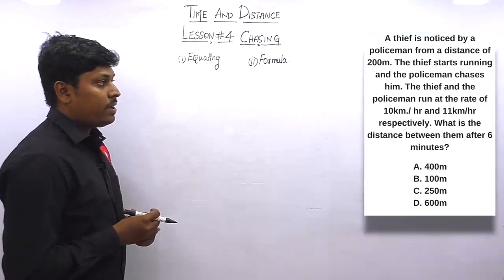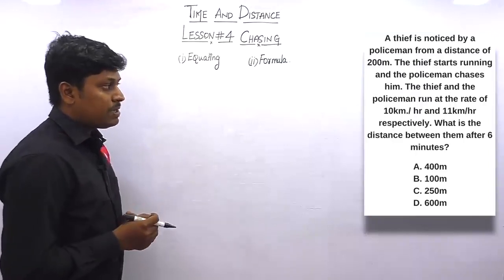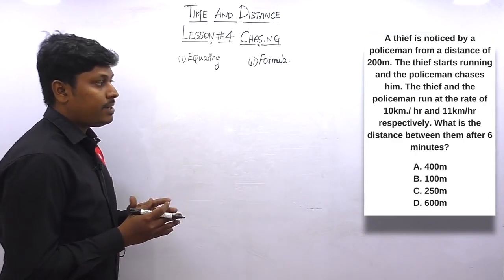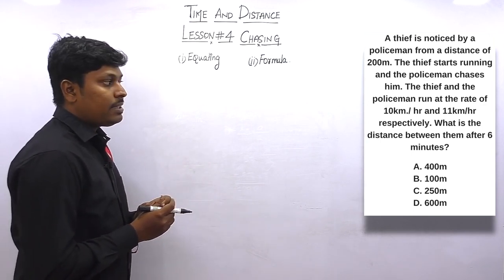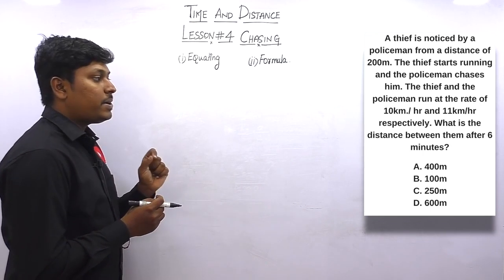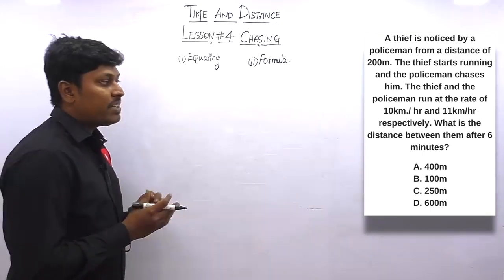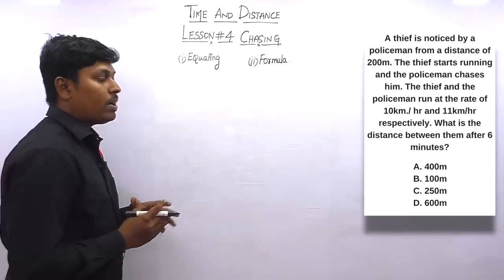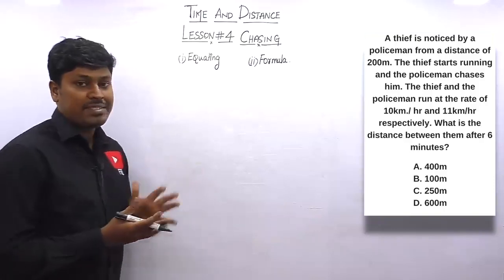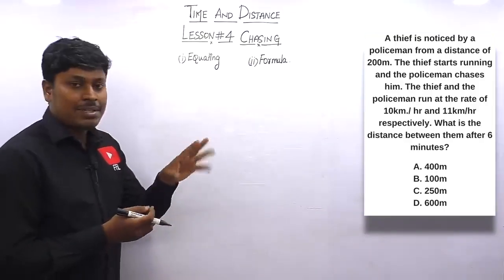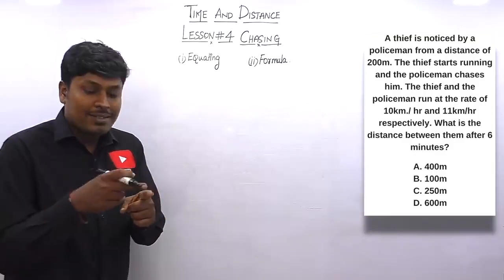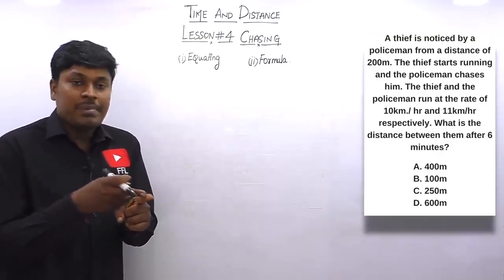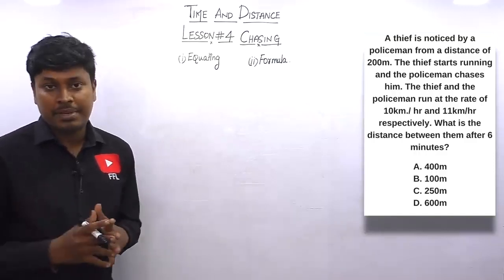Question number 5. A thief is noticed by a policeman from a distance of 200 meters. The thief starts running and the policeman chases him. The thief and the policeman run at a rate of 10 km per hour and 11 km per hour respectively. What is the distance between them after 6 minutes? All the concepts are similar to the previous question, but our target is to find the distance between the policeman and the thief after running 6 minutes.